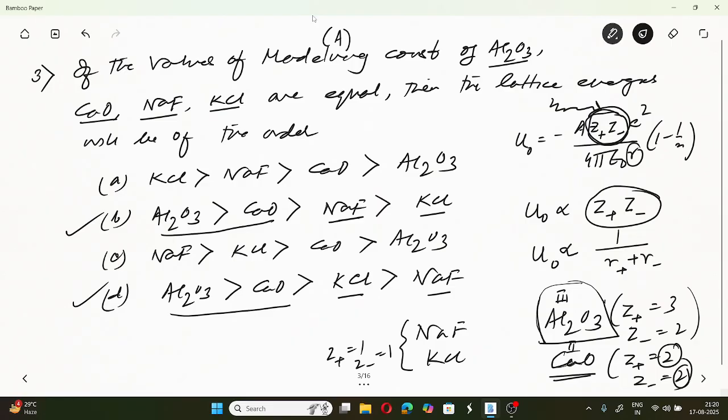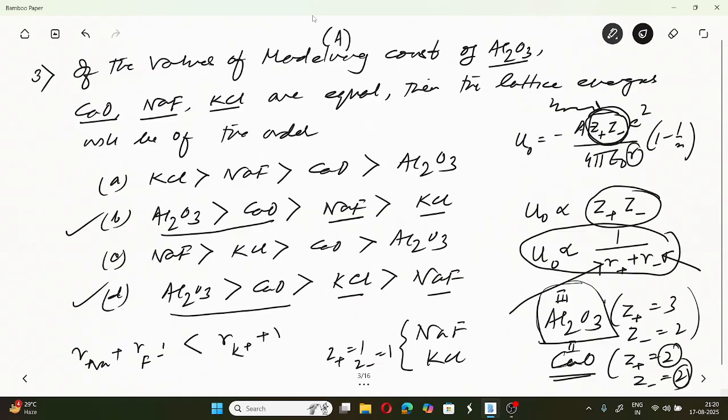Now if you look at sodium fluoride and KCl, obviously for sodium fluoride, the summation of the radius of Na plus and the radius of F minus is lesser than the radius of K plus plus the radius of Cl minus.